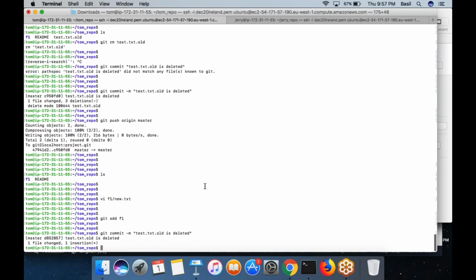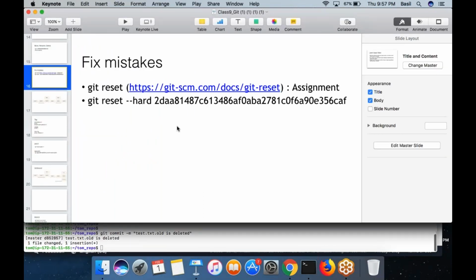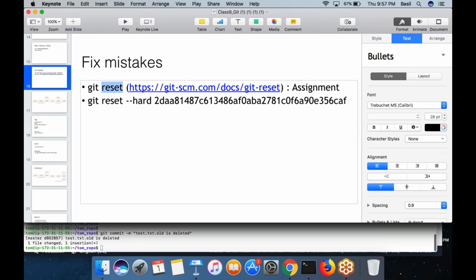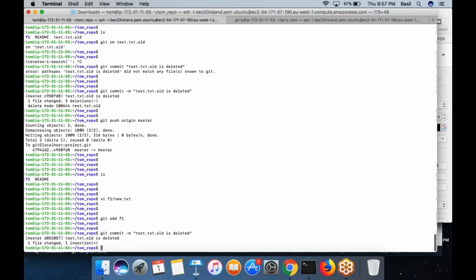So whatever change Tom had done, he committed it to the local repository. And I realized that it was a mistake. I shouldn't have done that particular change. It's a commit that I want to revert back.